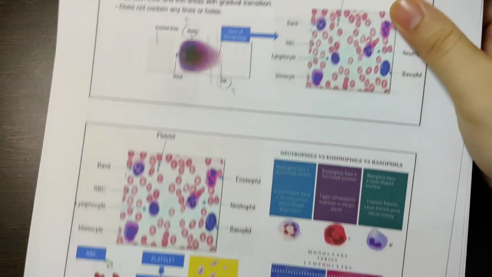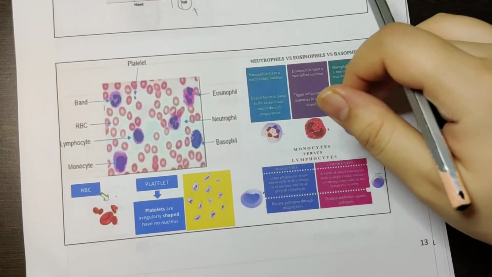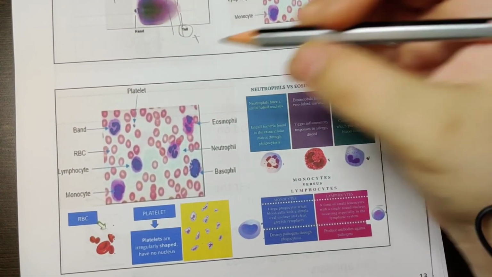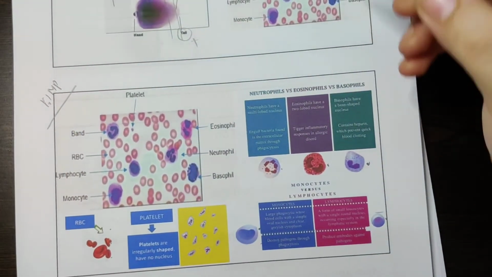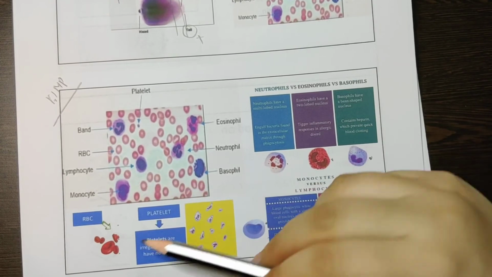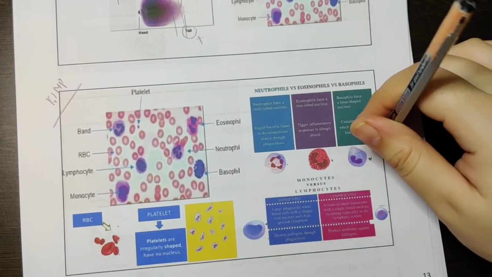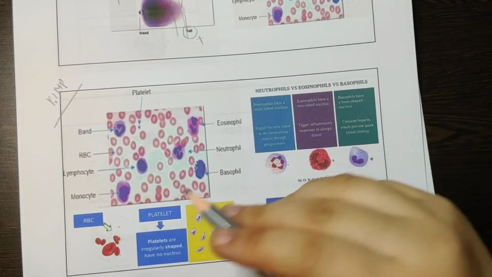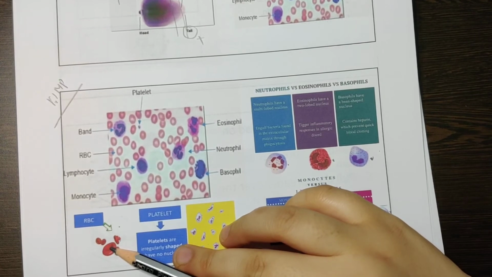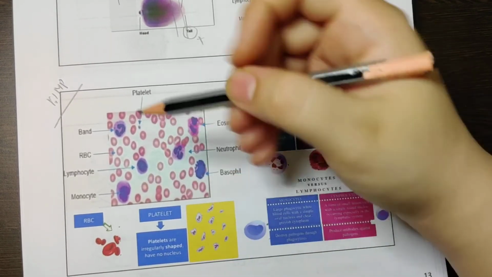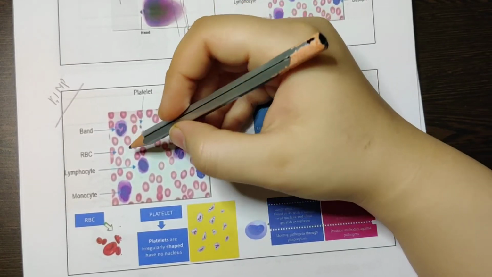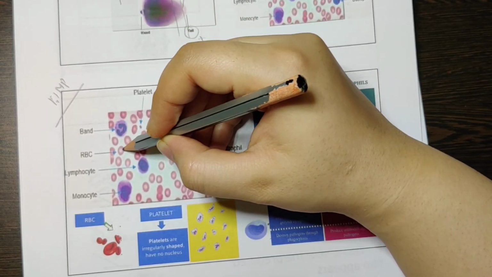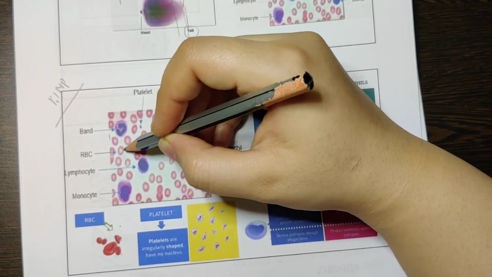Now, this particular slide is very, very important because I have tried to explain the shape and functions of these cells. How does the RBC look in the microscope? You can see the center area is pale, but the outer area is pink.